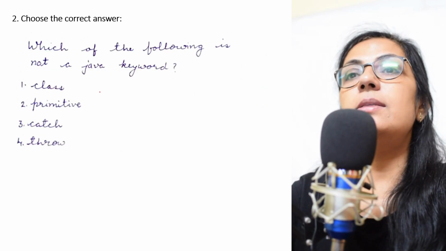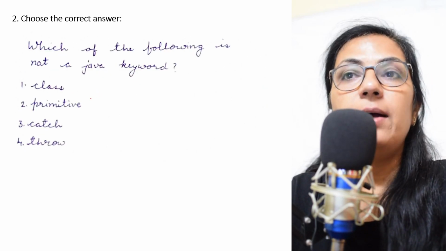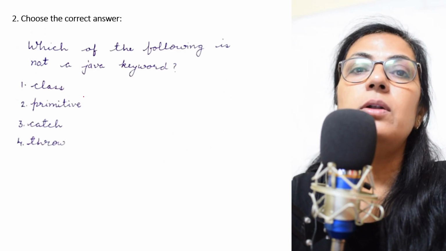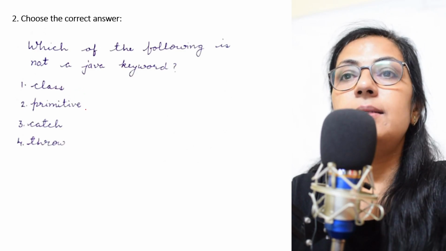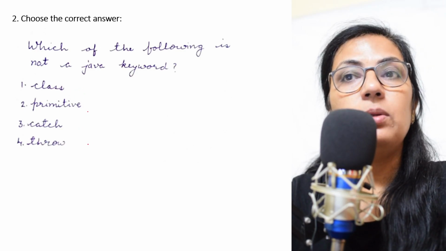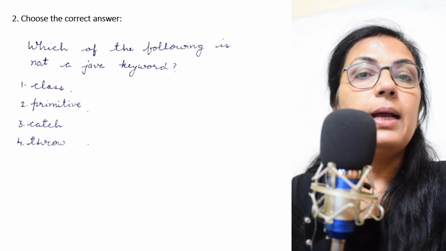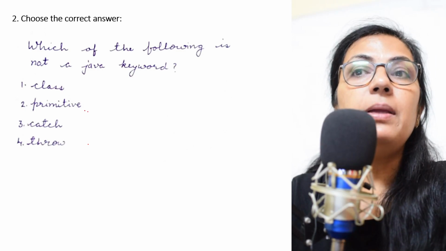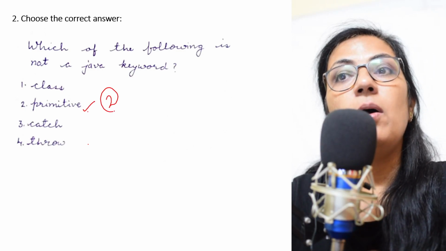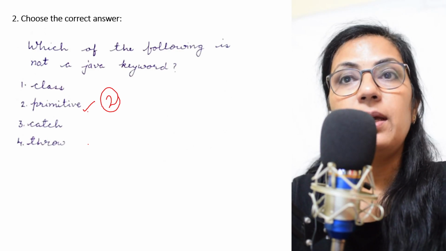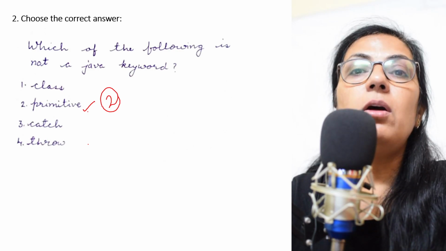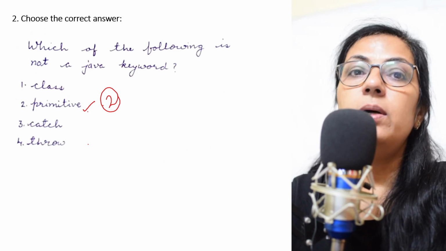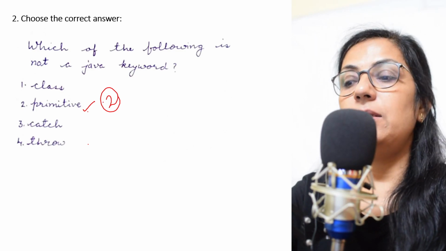The next question is, which of the following is not a Java keyword? Keywords are the reserved words, right? Which Java language uses for some specific purpose. Class, primitive, catch, and throw. These all are the options. Class, always you know that we start the program with class. Primitive is the correct answer here, option 2. Primitive is not a Java keyword. The keywords you cannot use as the identifier, but the non-keyword words you can use as the identifiers, right?